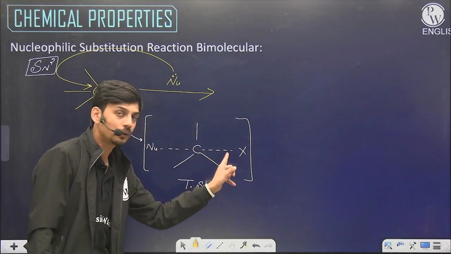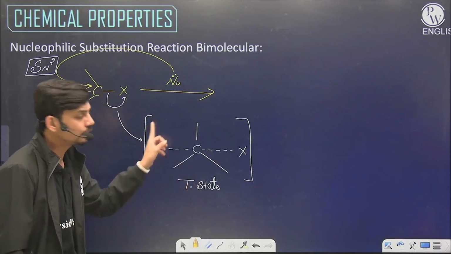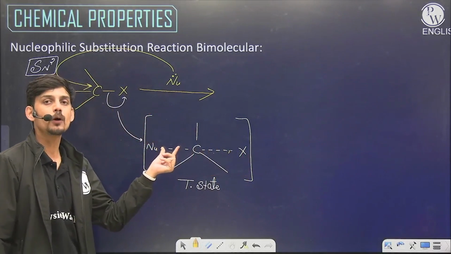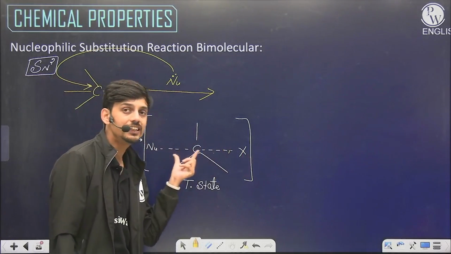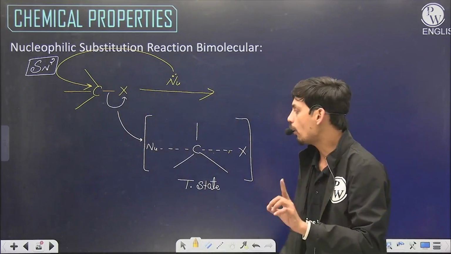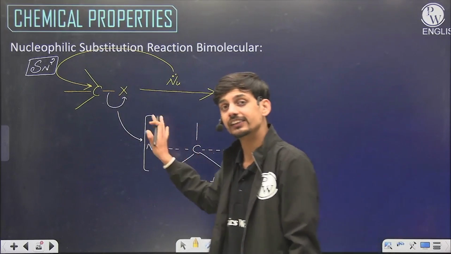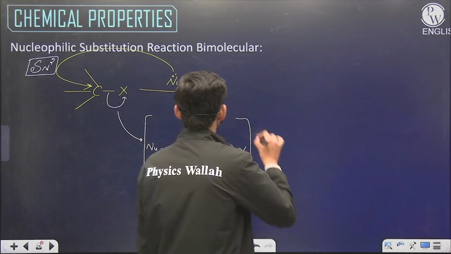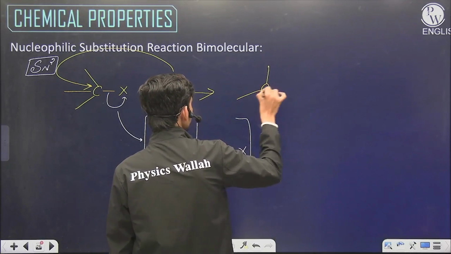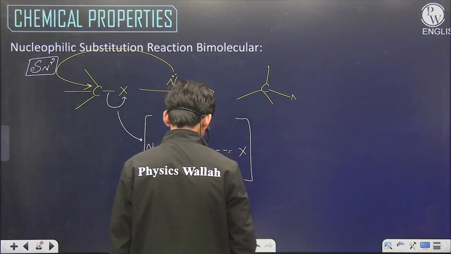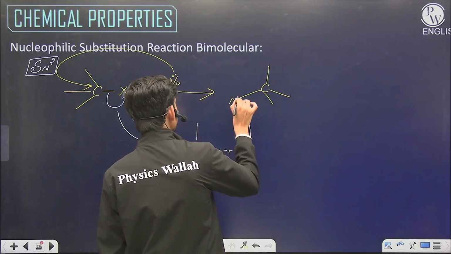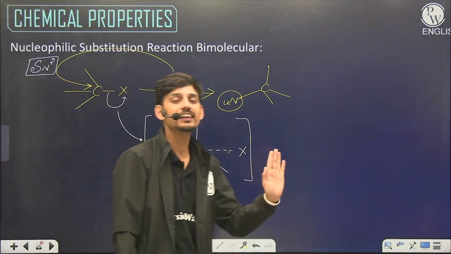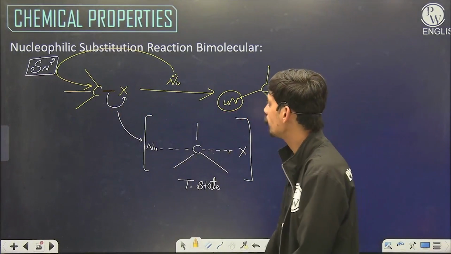Here the bond is being broken and this one is being formed. Overall the total bond order will be 4. If this is 0.75, then the bond order for this will be 0.25. The combined bond order of these two bonds will be 1 only. So the bond order or the valency of carbon in this transition state is still 4. Carbon cannot form more than 4 bonds. And finally, when the bond is broken, the nucleophile is attached on the opposite side of the halogen leaving site, because it is attacking from the back side.